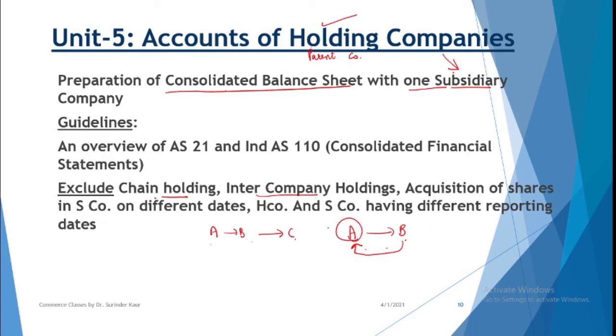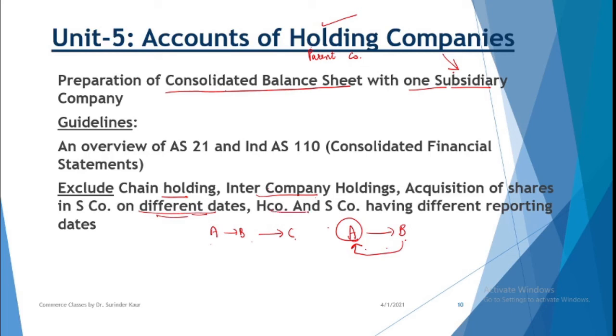Then acquisition of shares on two different dates. When you will be working on this chapter, you will find that the date of acquisition of shares is very important and it affects our calculations. So if we have purchase of shares on two different dates, it will make the calculations a lot more complex. As this chapter is being introduced for the first time, acquisition of shares on different dates is not there in your course. This will be excluded. So the shares will be acquired only on one given date.